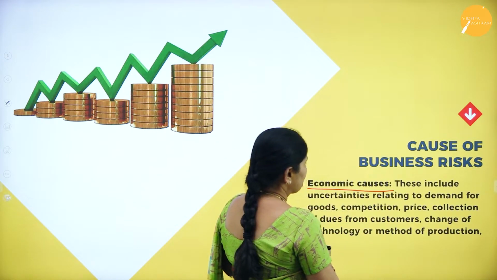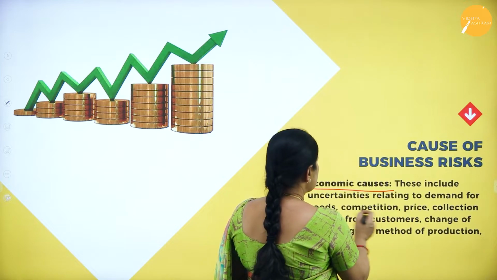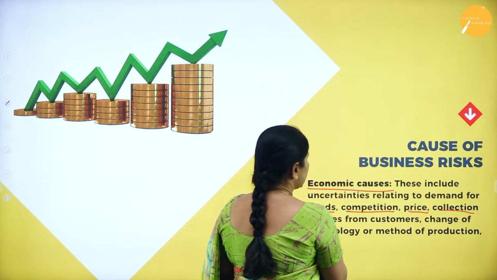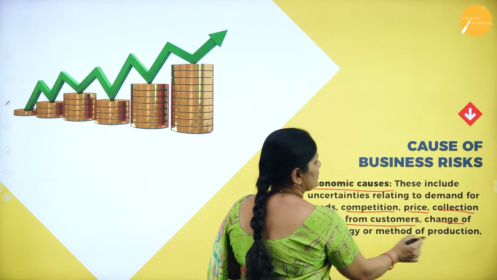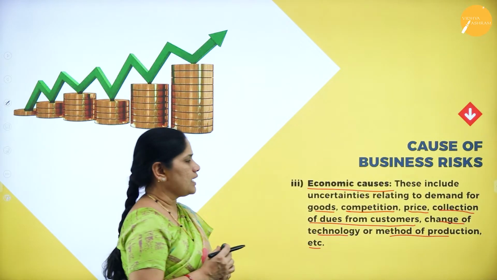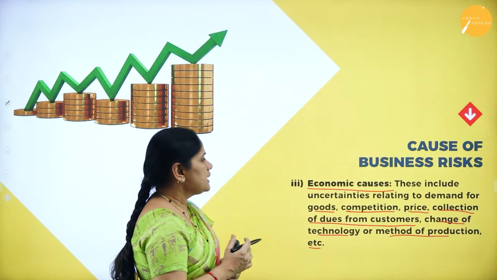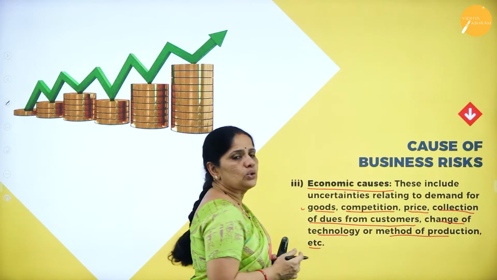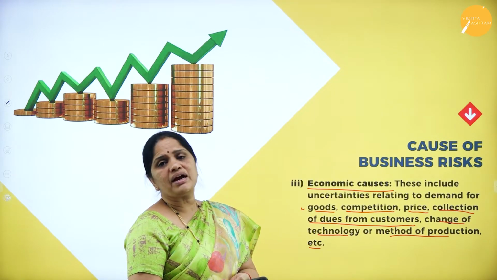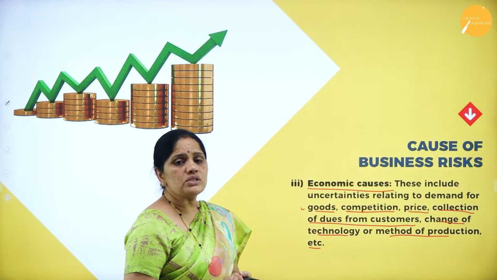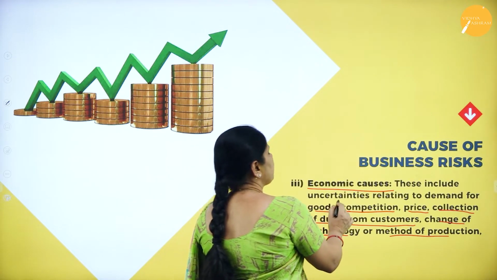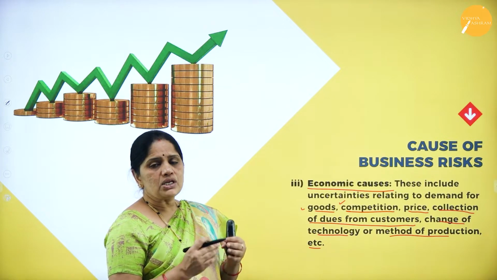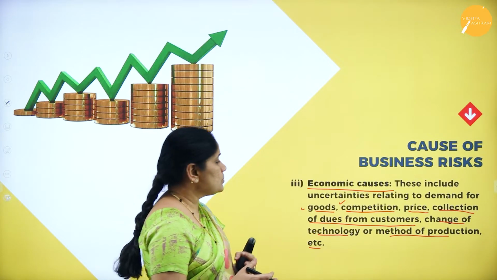What are the economic causes? These include uncertainties relating to demand for goods, competition, price, collection of dues from customers, change of technology, method of production, etc. The economic causes include uncertainties relating to demand for goods. Suppose there is a fall in the demand for goods, then what will happen? There will be no sale of that product. Then competition. There is a rival product which has entered the market which is available at a lower price. So it will be giving a stiff competition to our products.